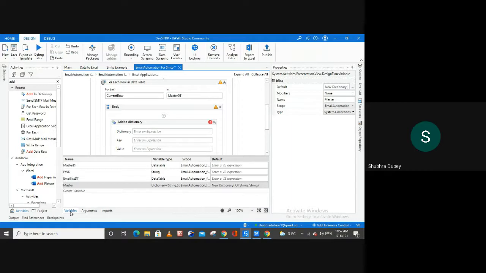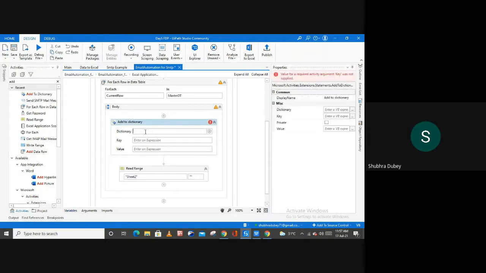And use that variable over here, and then here we have to mention the key, which is a current row, and the title, and we have to put the bracket here. So close this bracket, right? And then dot string.